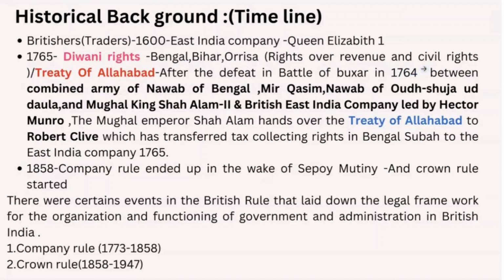Also, there was another important event in 1765, which is the Treaty of Allahabad.